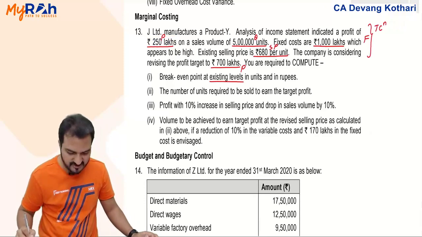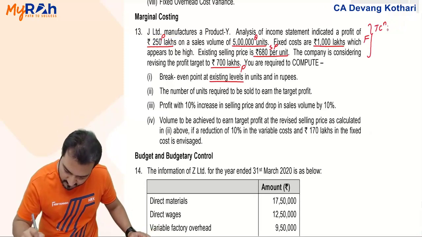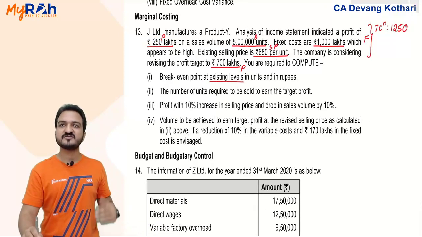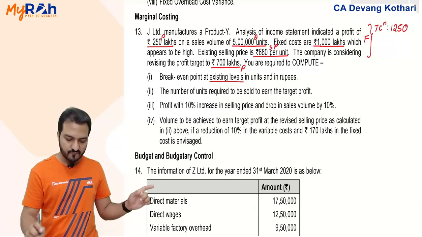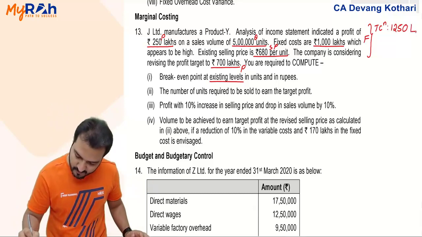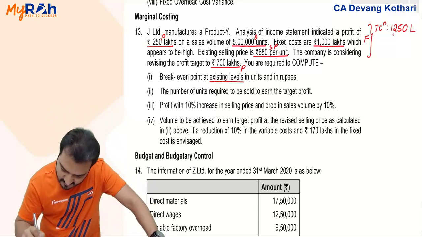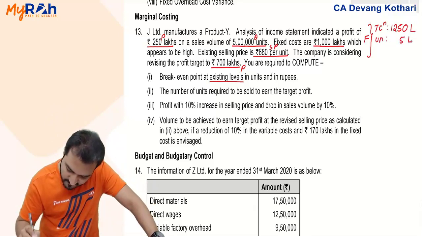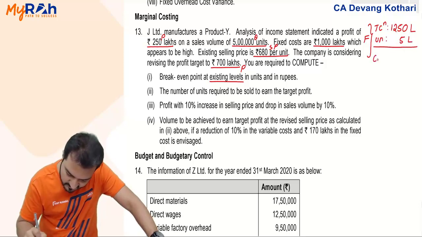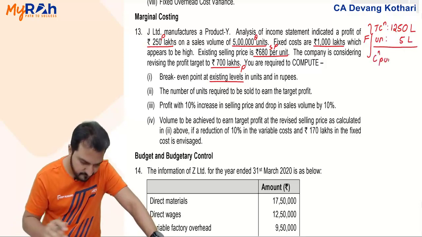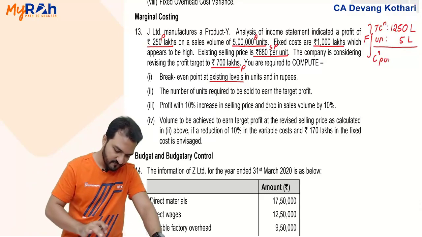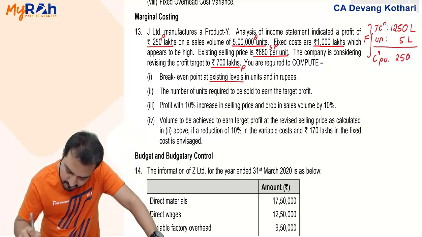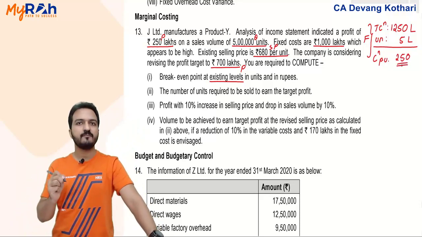So my total contribution at present is 1000 plus 250, 1250. Yes, and this is from how many units? 1250 lakhs is my total contribution, and which is from 5 lakh units. Divided gives me contribution per unit. 1250 divided by 5, 250. 250 is my contribution per unit.